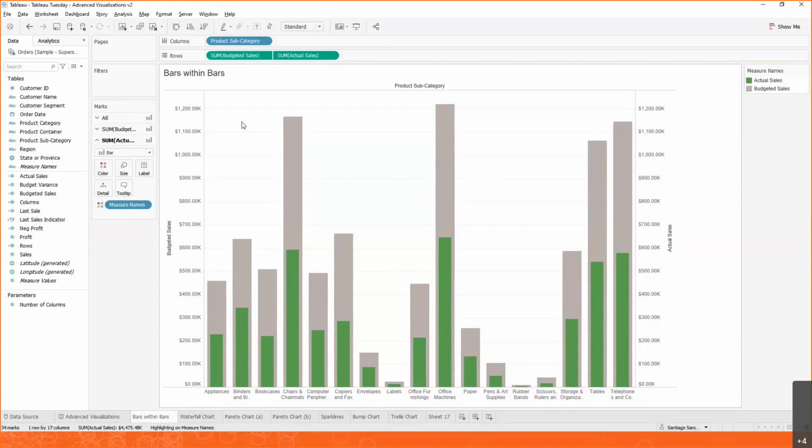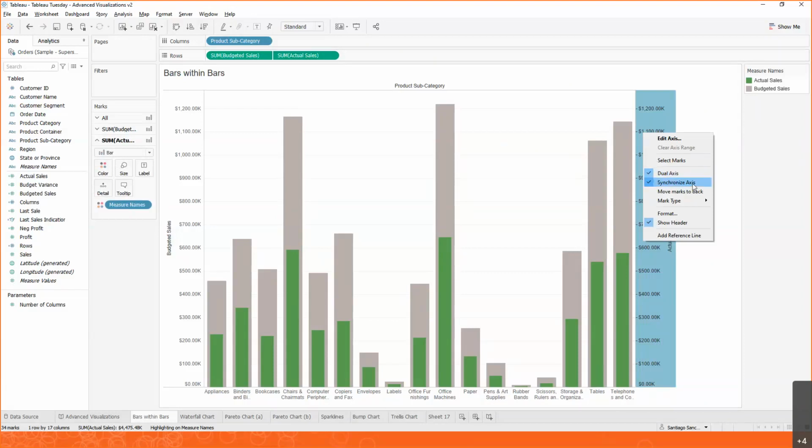And really, there's two important concepts to this. Number one, we're using dual axis. We can compare two measures by putting them side by side in a dual axis. And when we did that, one key thing we did was to synchronize the axis because we needed both of them to be on the same scale.